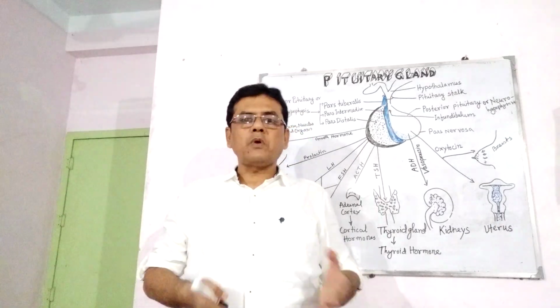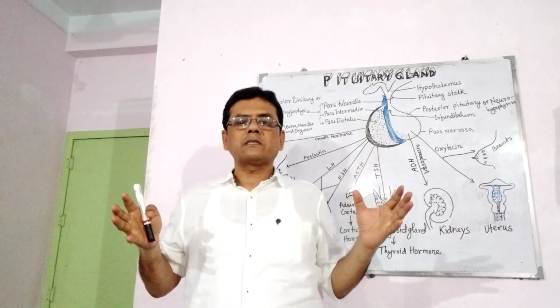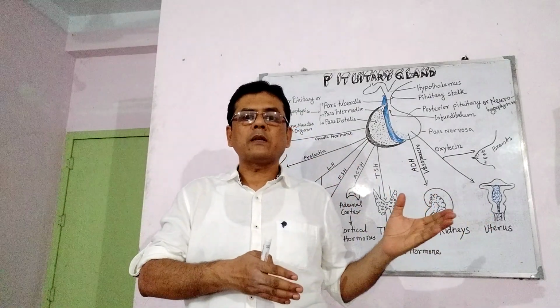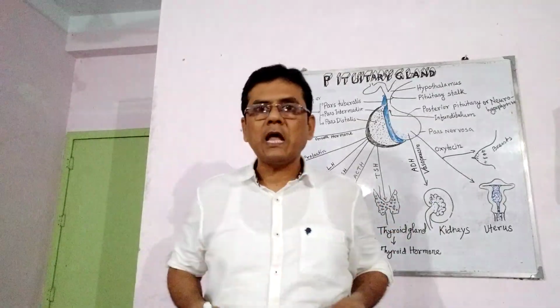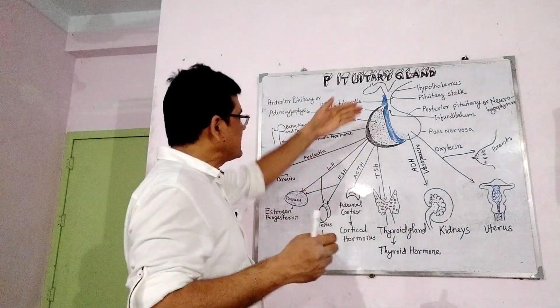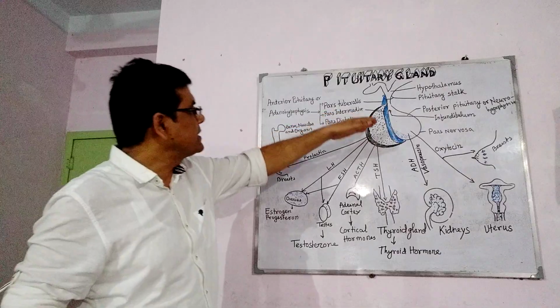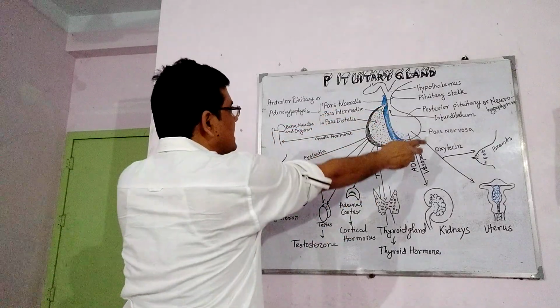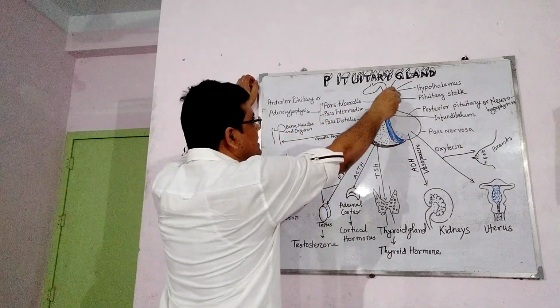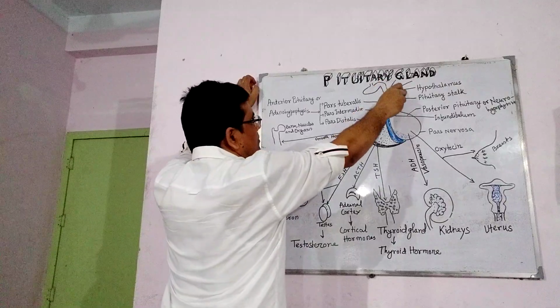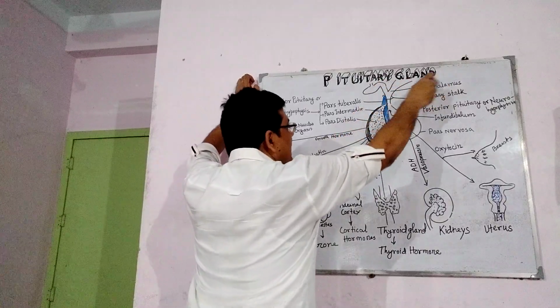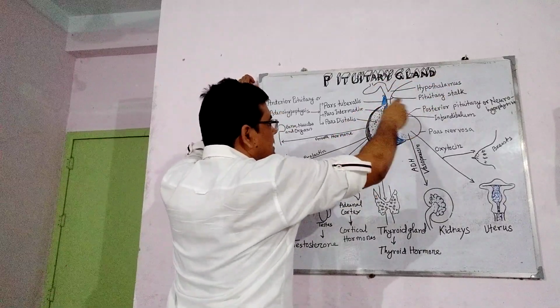This gland is controlled by the hypothalamus. So the hypothalamus is called the master of the master gland. So let us see the pituitary gland. Here you can see the pituitary gland, which is situated near the hypothalamus.